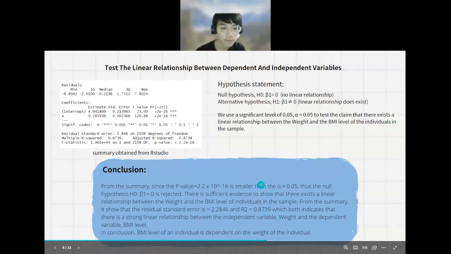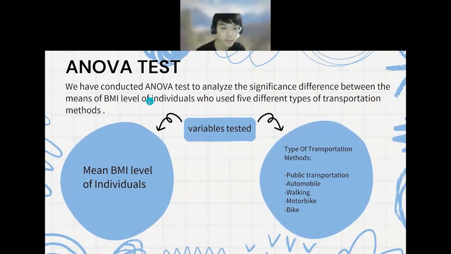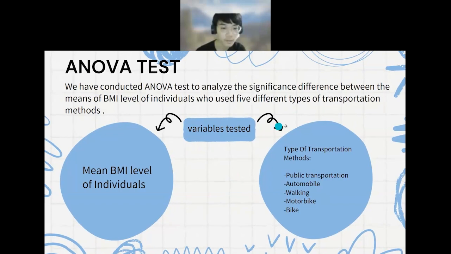Next, we also carry out ANOVA tests. We carry out the ANOVA test to analyze the significant difference between the means of the BMI levels of individuals who use five different types of transportation methods, which are public transportation, automobile, walking, motorbike, and bike.